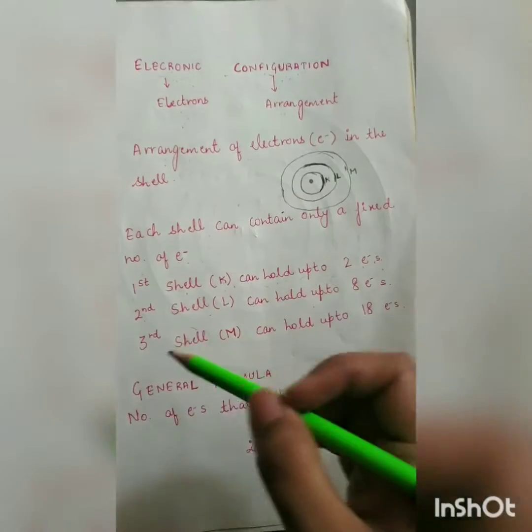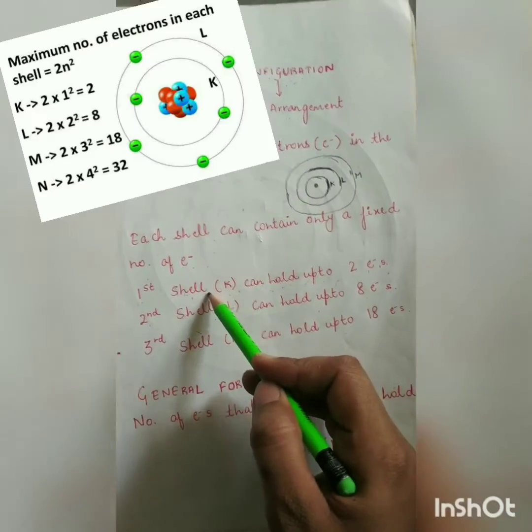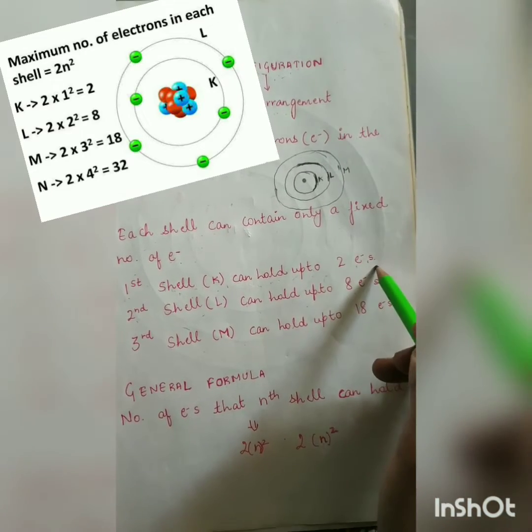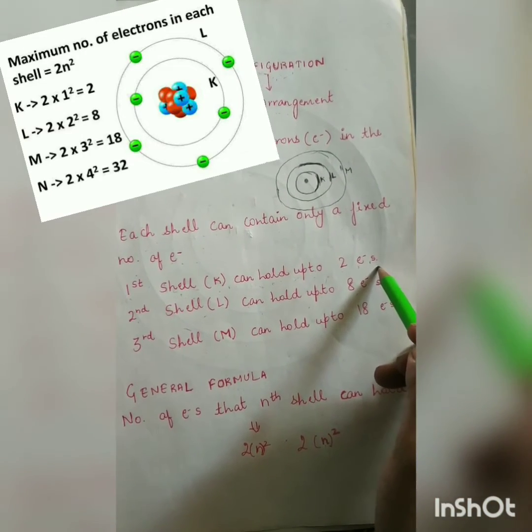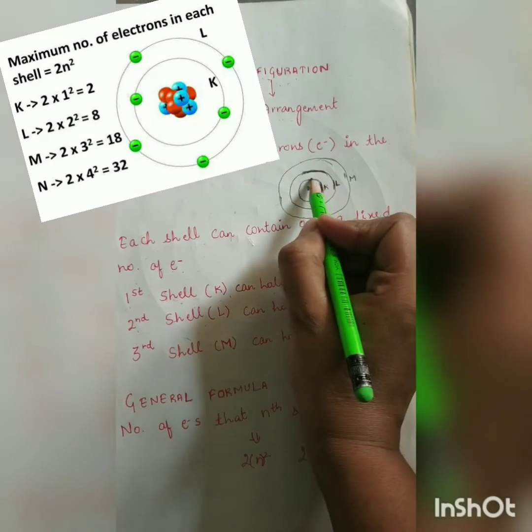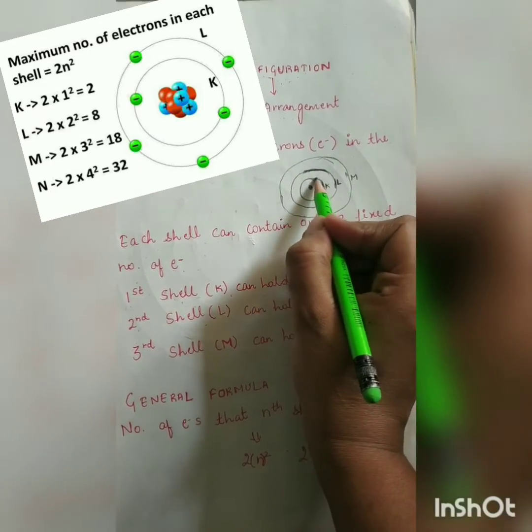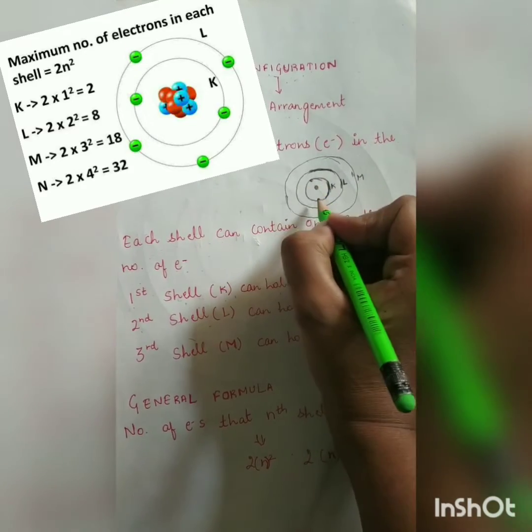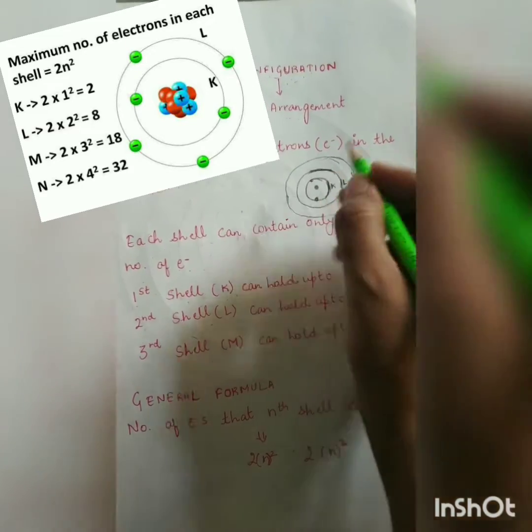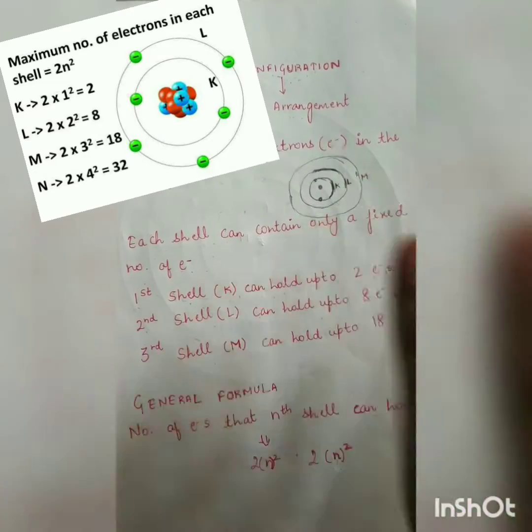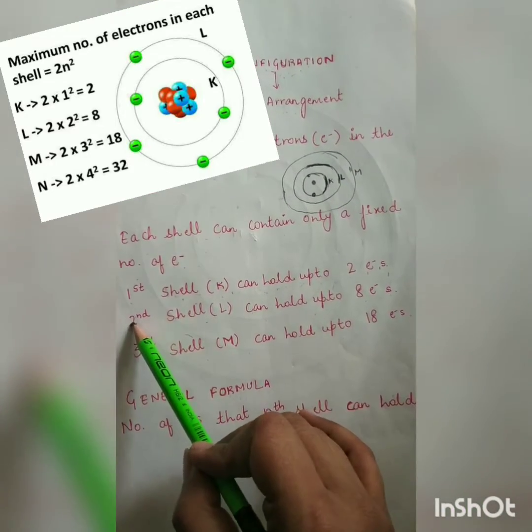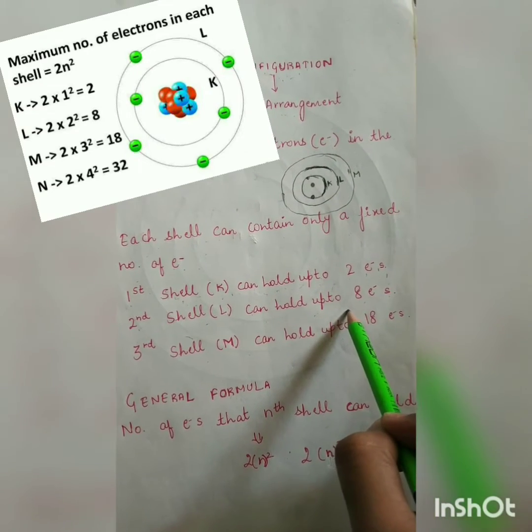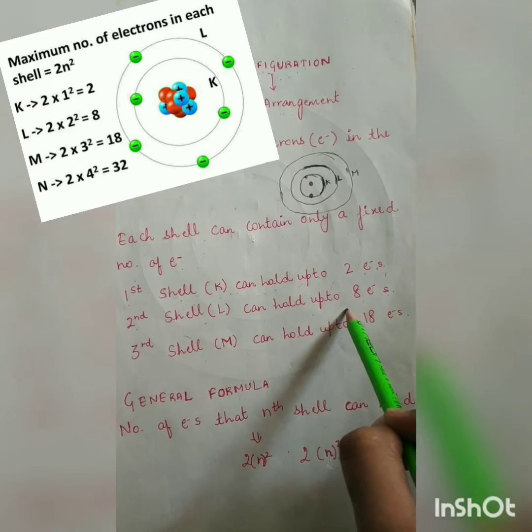For example, the first shell, that is K shell, can hold up to 2 electrons maximum. Like this is K shell. So in this K shell, a maximum of 2 electrons can come. 1, 2, not more than 2 electrons. Then the second shell, that is L shell, can hold up to 8 electrons maximum.